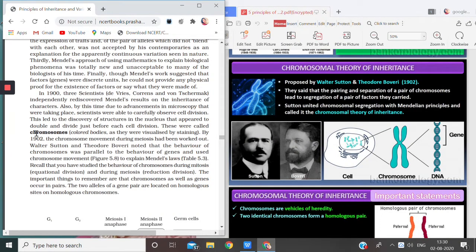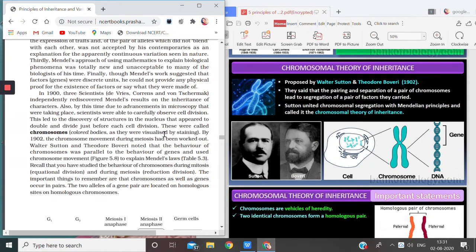The chromosomes were easily visible because they were colored due to the stain. And because of this staining, the scientists could easily spot the chromosomes inside the nucleus, and they said that these chromosomes are double just before cell division.